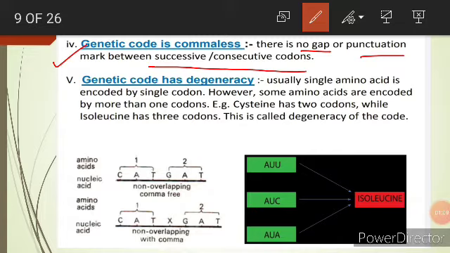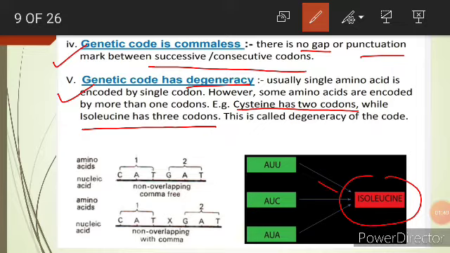Now next is genetic code has degeneracy. So what is degeneracy? As we know, 64 codons, 20 amino acids, a single amino acid can be coded by more than one codon. So this property of genetic code is called degeneracy. For example, cysteine has 2 codons while isoleucine has 3 codons. You can see isoleucine has these 3 codons, that is AUU, AUC, AUA.